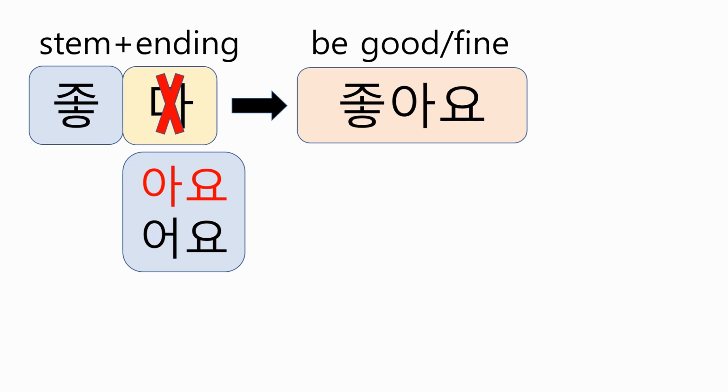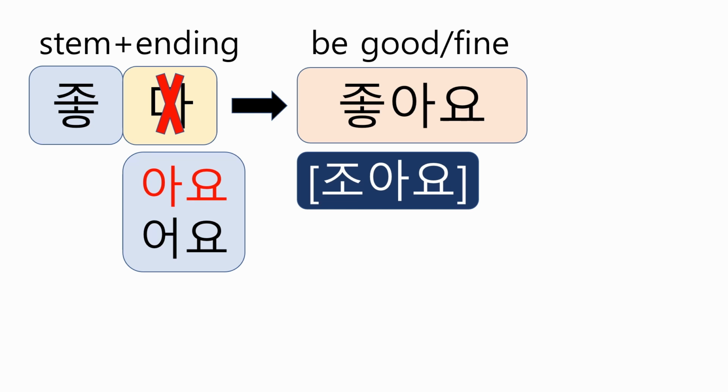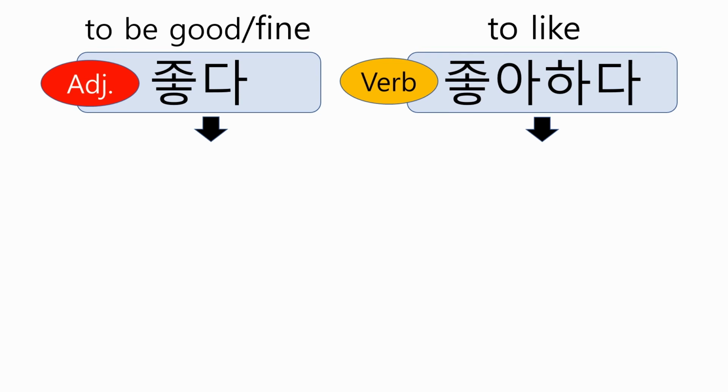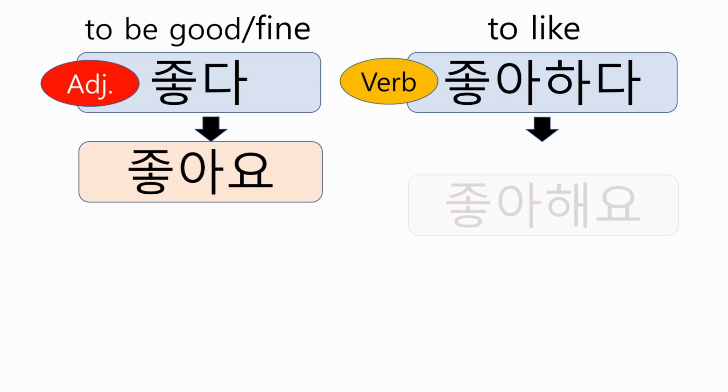Be careful with your pronunciation. When the final consonant ㅎ meets a vowel, ㅎ is not pronounced. It's silent. So you should say 좋아요, not 조항아요. That's wrong. And also be careful with the meaning. 좋다 is an adjective, which means to be good. But 좋아하다 is a verb, which means to like. 좋아요, 좋아해요.